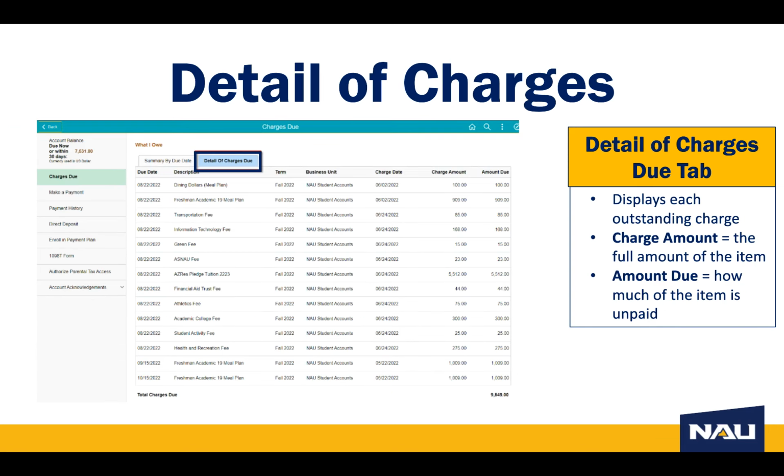The other tab at the top is Detail of Charges Due. The tab will show you an itemization of all outstanding charges. It's important to note that the charge amount is the whole total of the charge, and the amount due column at the end will show you how much of that charge is still outstanding. You may see a difference between these two numbers if the charge is partially paid.